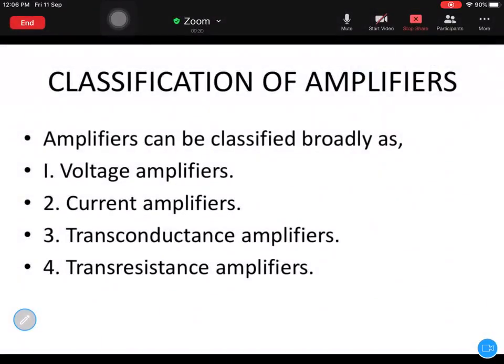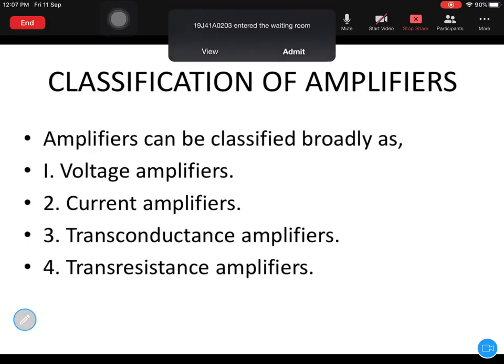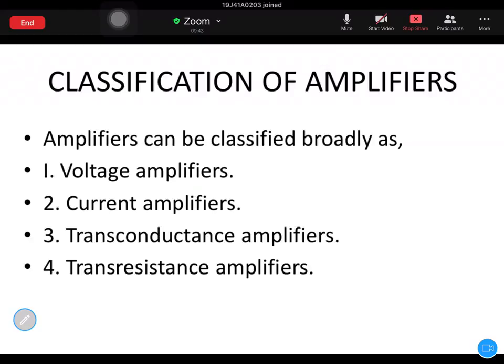Yes, today we will discuss classification of amplifiers. So first, what is an amplifier? Before we discuss classification of amplifiers, first we have to know what an amplifier is, and we know that an amplifier is nothing but something which results in gain of a certain signal.